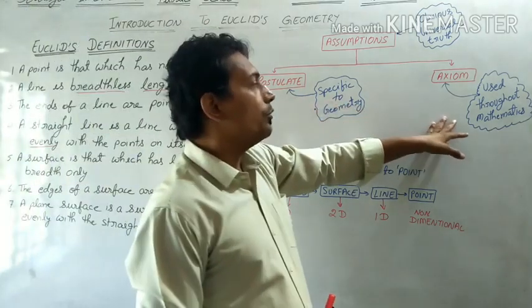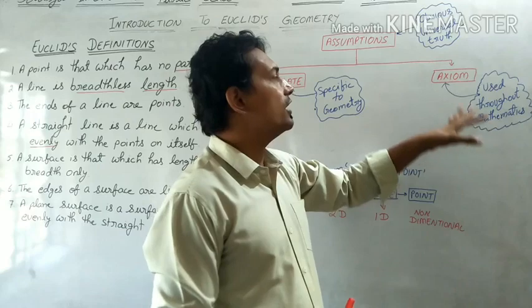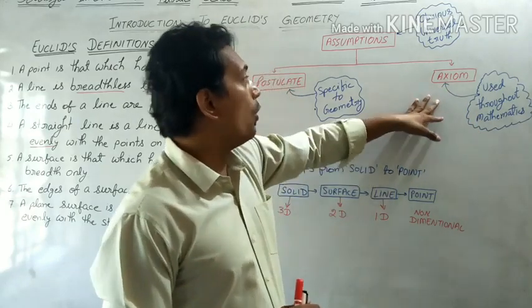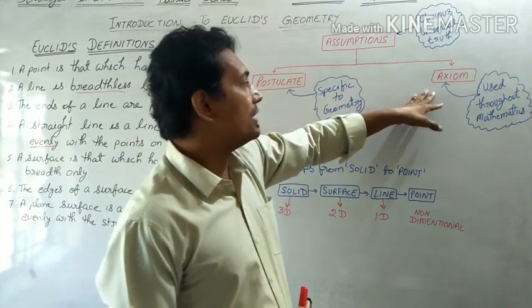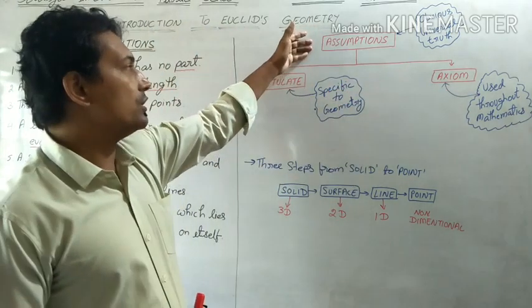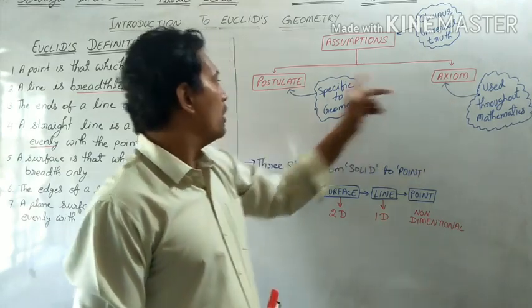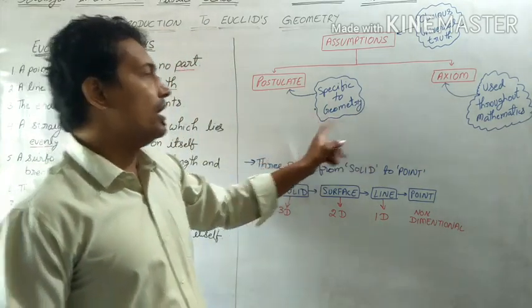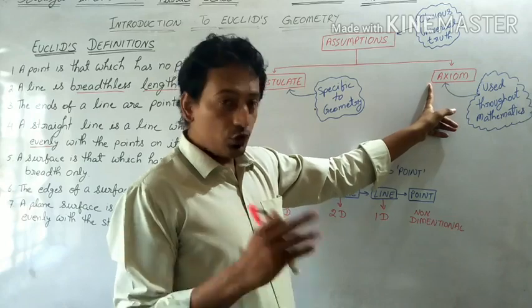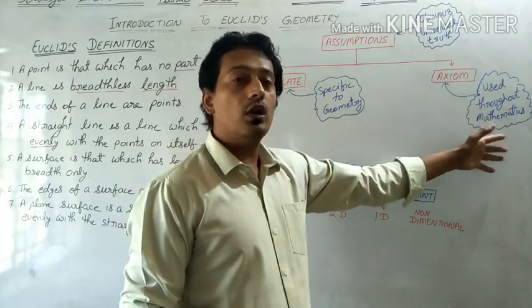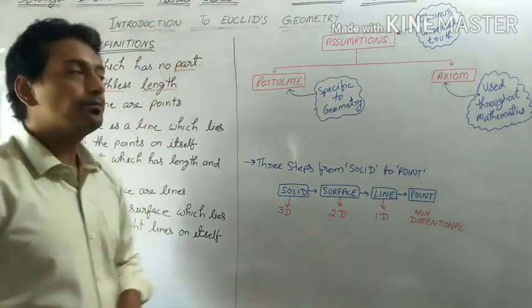And the other type, which is not specific to geometry and is used throughout mathematics, he called axioms. So he gave two types of assumptions: postulates, which are specific to geometry, and axioms, which are statements used throughout mathematics.